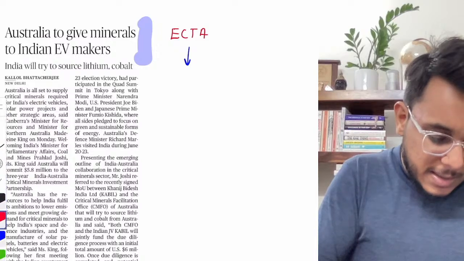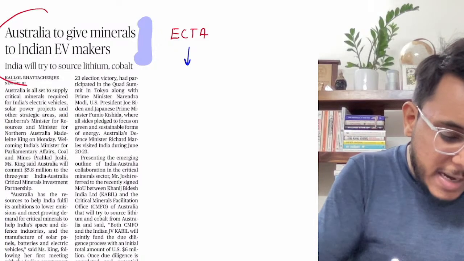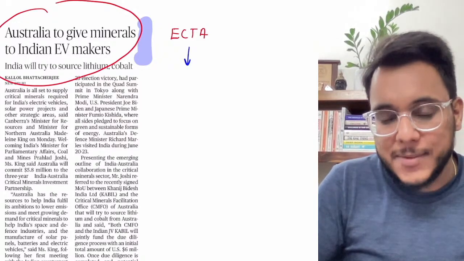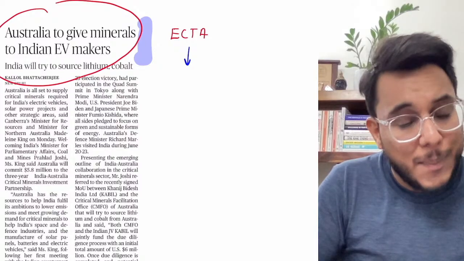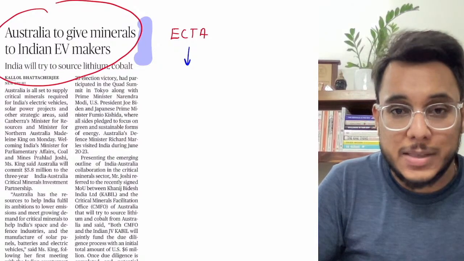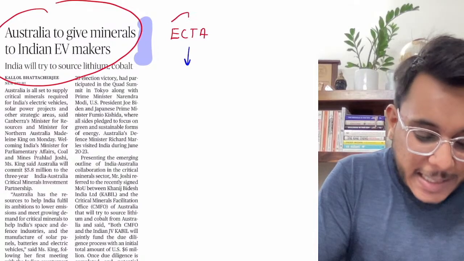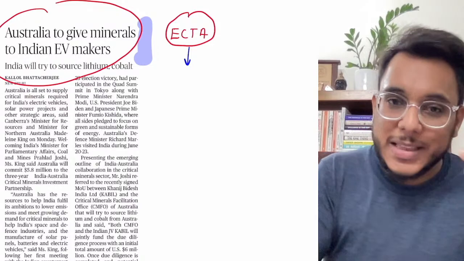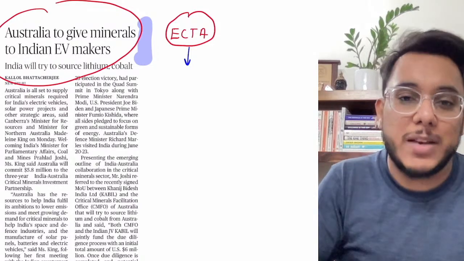Then guys, Australia to give minerals to Indian EV makers, electric vehicle makers. What has happened guys, we have seen already that this year, apart from the CEPA that we signed with the UAE, India has also signed the ECTA with Australia, that is the Economic Cooperation and Trade Agreement. So India-Australia cooperation will increase.